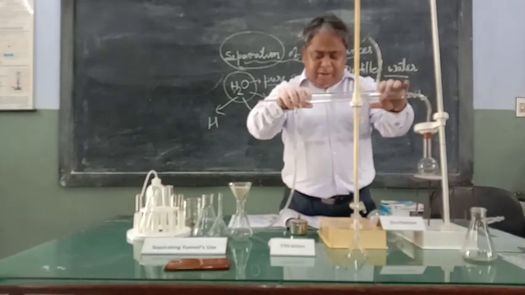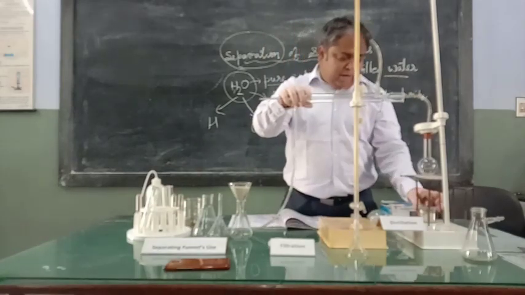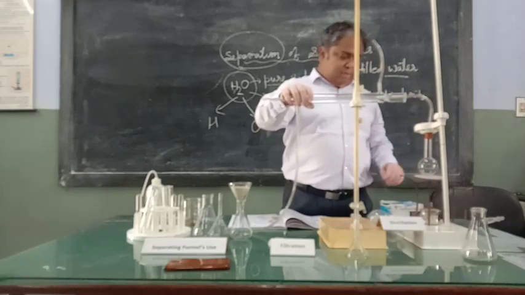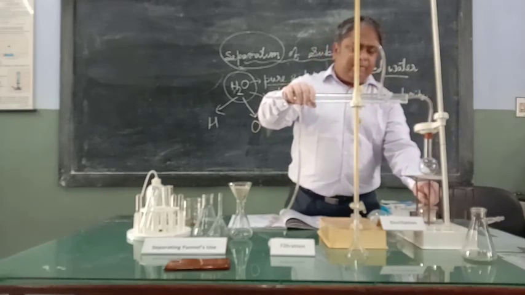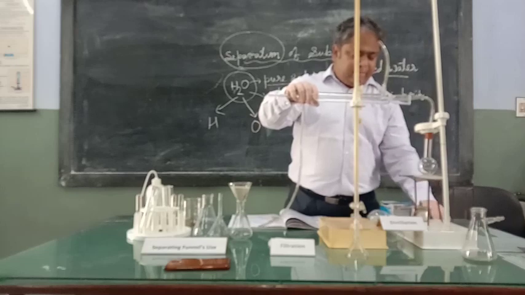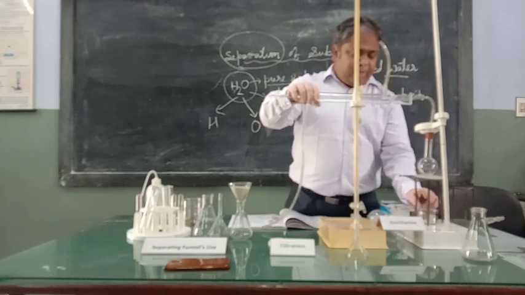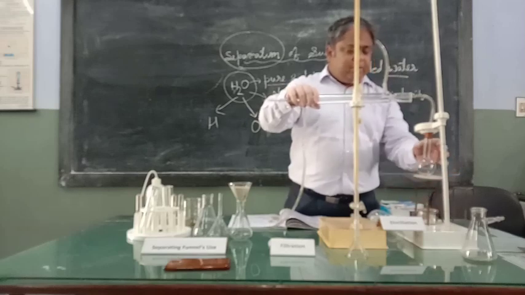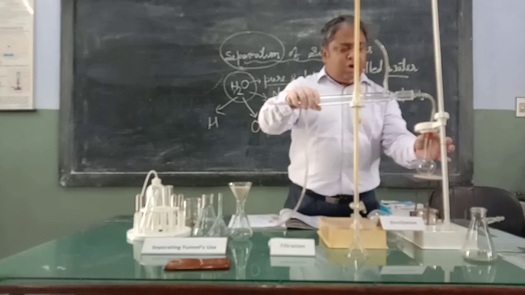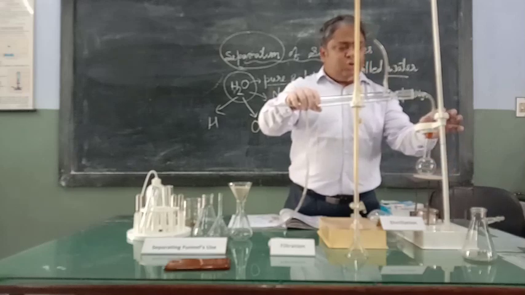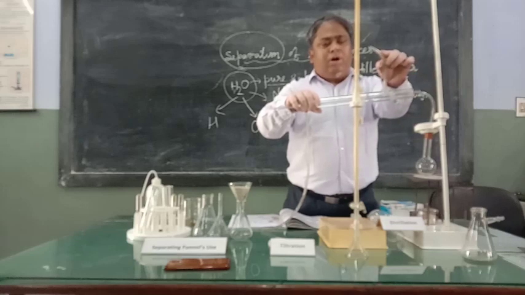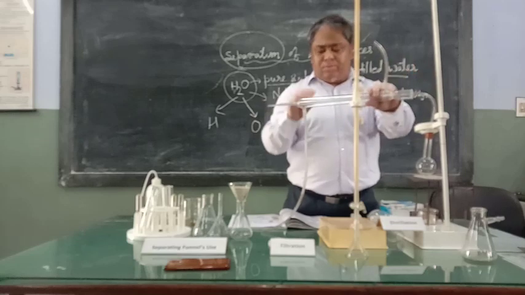This is a portable burner which we call a spirit lamp. We can put spirit and it starts glowing. Alright. So there is a wick inside. This wick burns and the wire gauze spreads the flame uniformly so that the round bottom flask gets uniform heat. This is the round bottom flask. This is the cork. Glass tubing, delivery tube, silicon tubing, cold water from the tap.